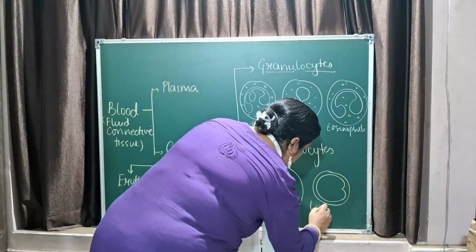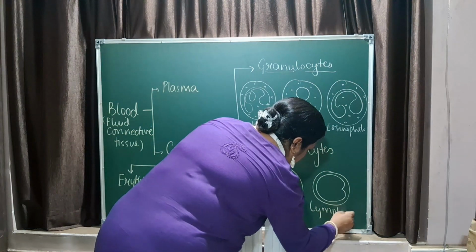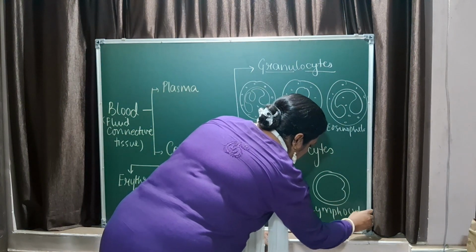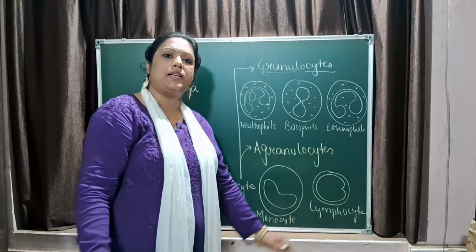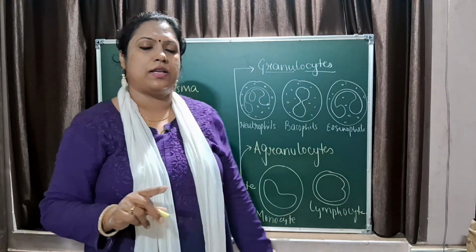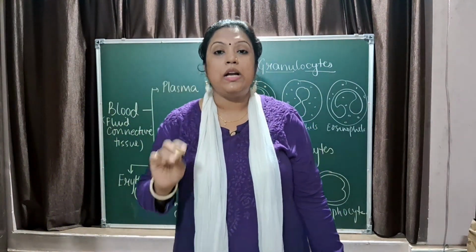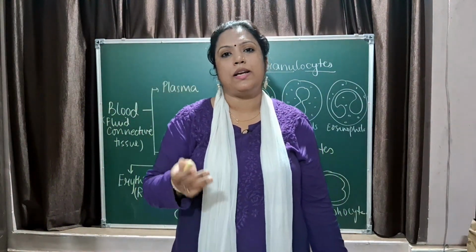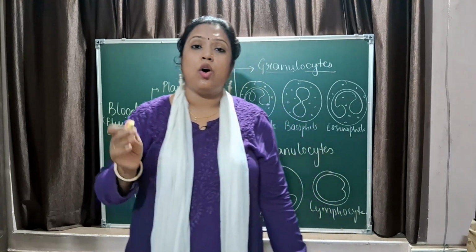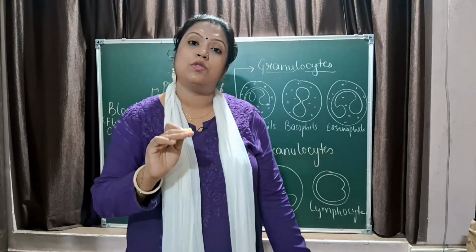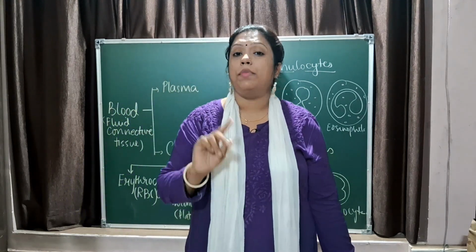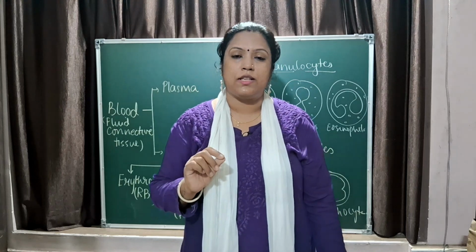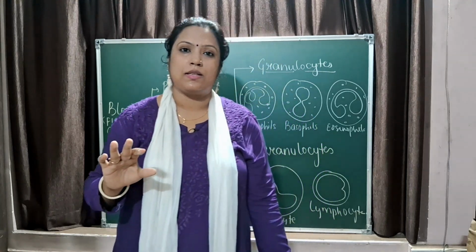So, it is lymphocyte. I will not go beyond this, but just for your information, lymphocytes are again of two types: T lymphocytes, that is tissue specific, and B lymphocytes, that is blood related. All antibodies are produced by B lymphocytes. B lymphocytes produce two types of cells, memory cells and plasma cells.